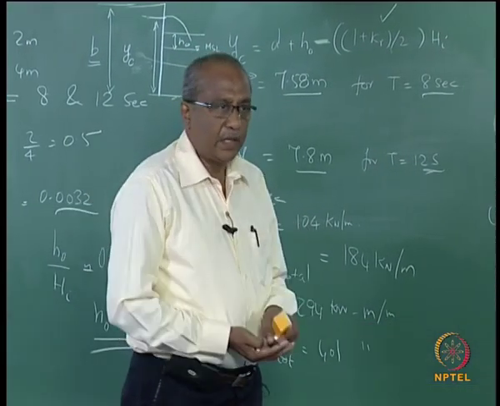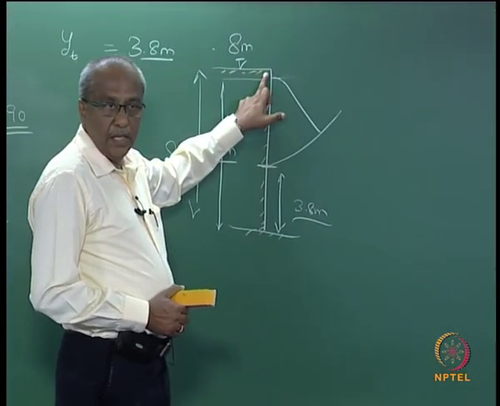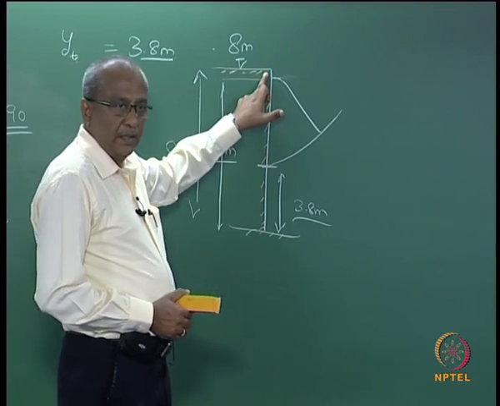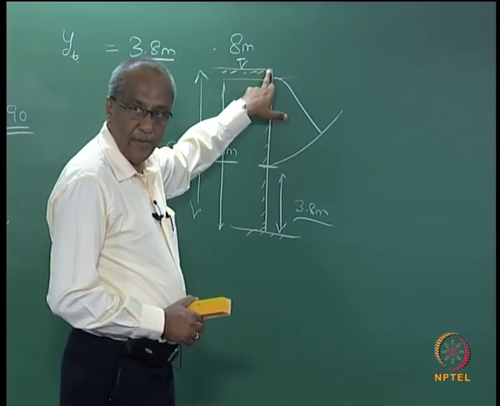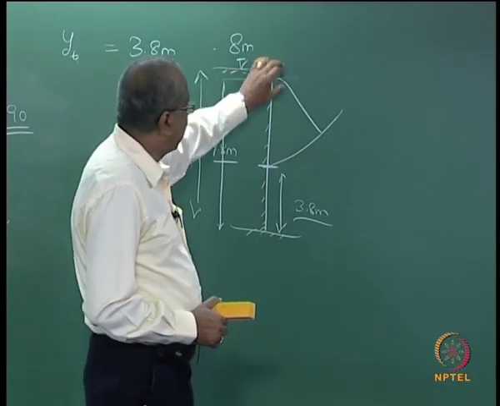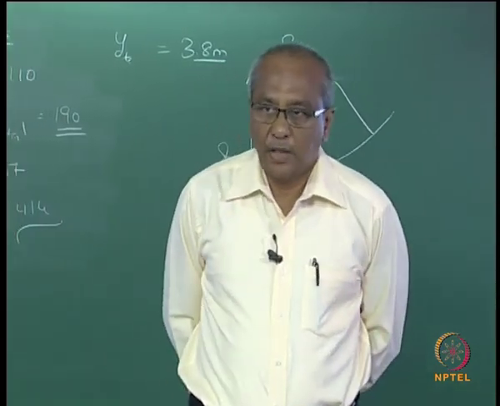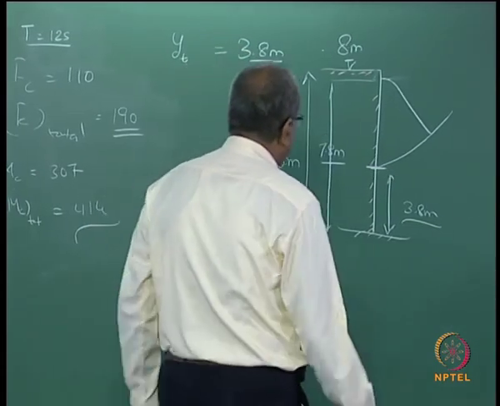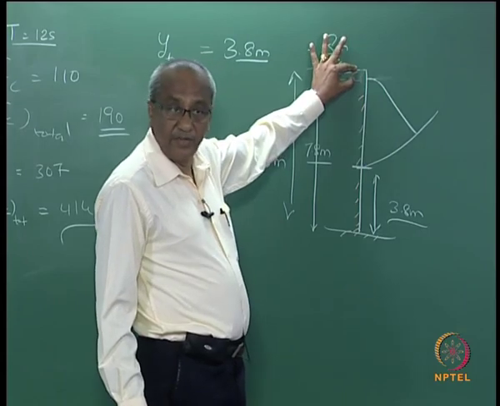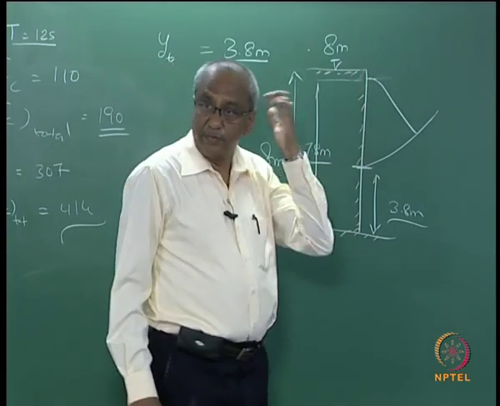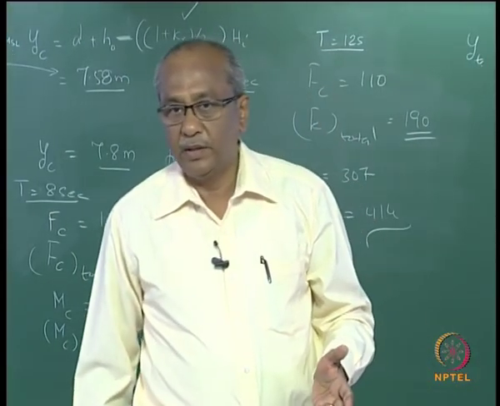When we talk about the top level or the crest level of any structure, this helps you in fixing the top level, but always you should think of some kind of a freeboard. Although your calculation shows that here the maximum difference will be only 20 centimeters, 20 centimeters may not be enough, because occasionally there can still be some amount of overtopping.